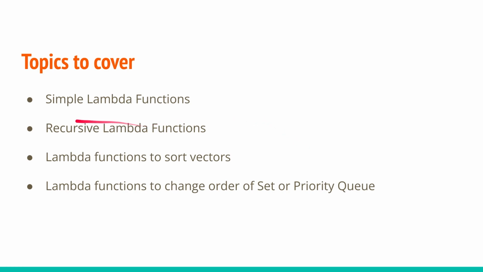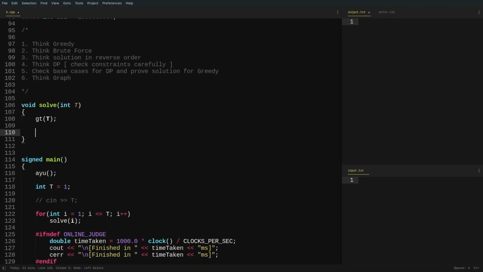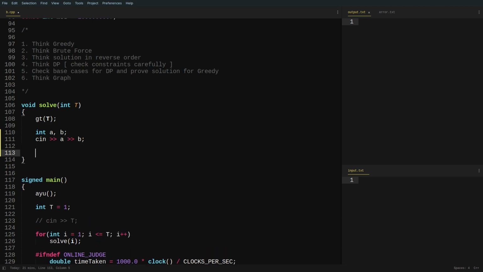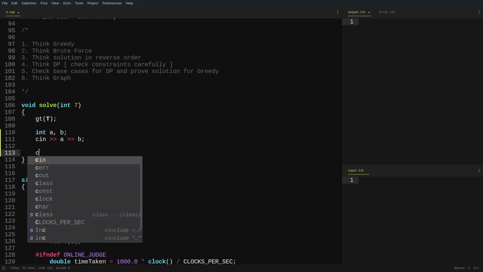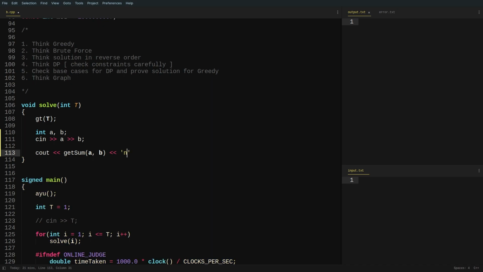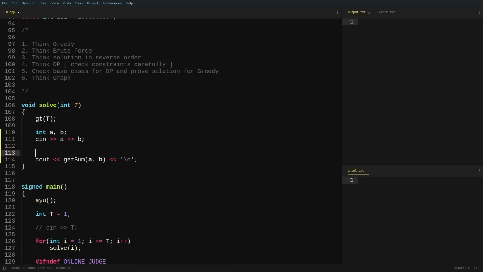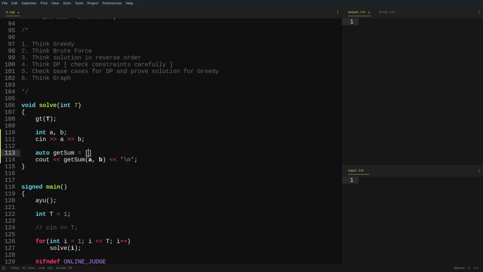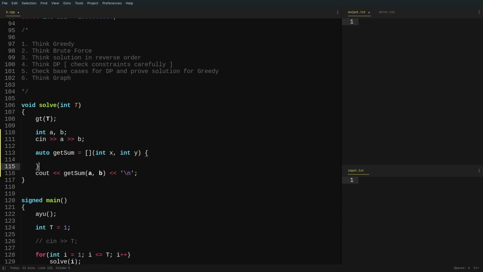So let us start straight away with simple lambda functions. How do we form simple lambda functions? This is my code editor, and let us suppose that we are trying to create a simple lambda function. I've taken two integers a and b, and I'm trying to take input in them. Let's say my function is getSum(a, b). This is a very simple function that will return me the sum of a and b. So how do I write this function? I can write auto getSum = int x, int y, and I can write it like this.